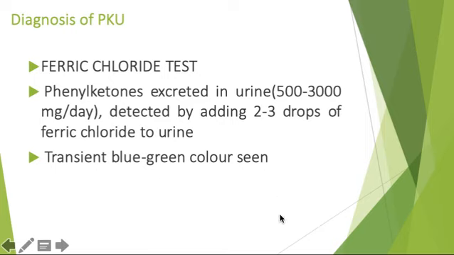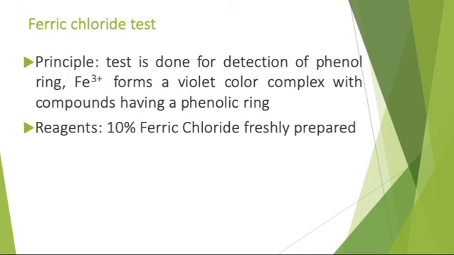So what is the principle of this ferric chloride test? The principle is that it is done for detection of the phenol ring, right? Ferric forms a violet colored complex with a compound containing any phenolic ring. The reagent used is 10% ferric chloride, which is freshly prepared.